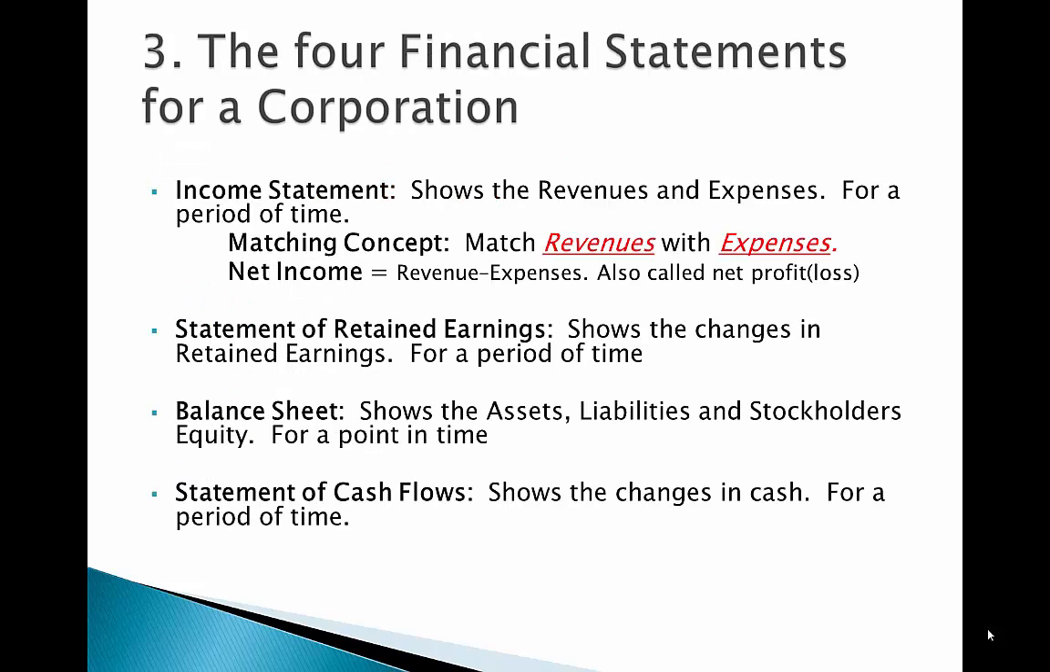The 4 financial statements for a corporation are the income statement, which shows the revenues and expenses for a period of time, which measures revenues and expenses. The net income is revenue minus expenses, also called net profit or loss. And the statement of retained earnings shows the changes in retained earnings for a period of time. And the balance sheet shows the assets, liabilities, and stockholders' equity for a point in time. And the statement of cash flows shows the changes in cash for a period of time.